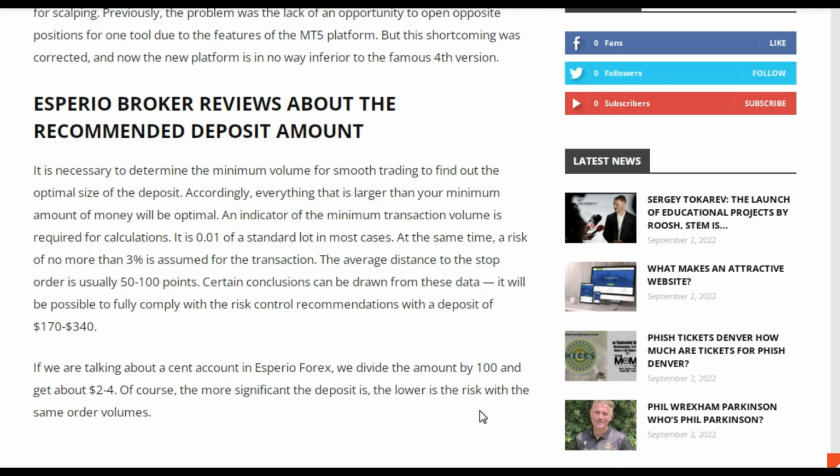Of course, the more significant the deposit is, the lower the risk with the same order volumes.